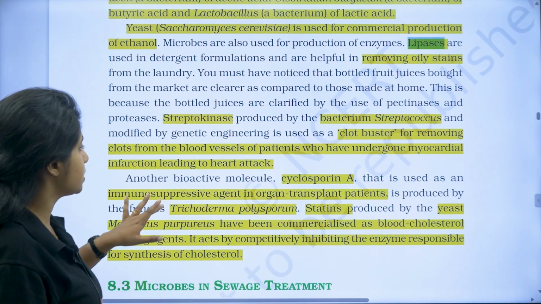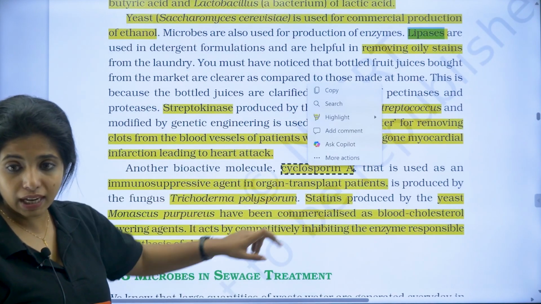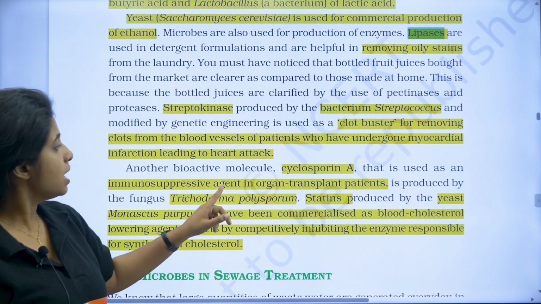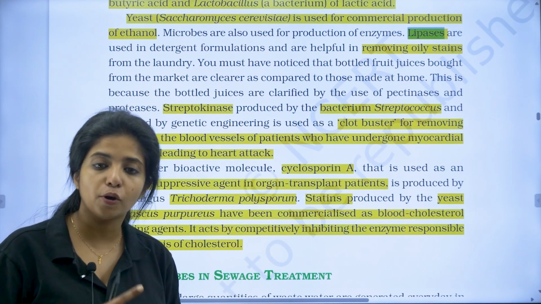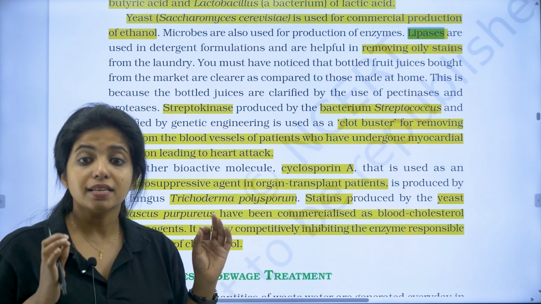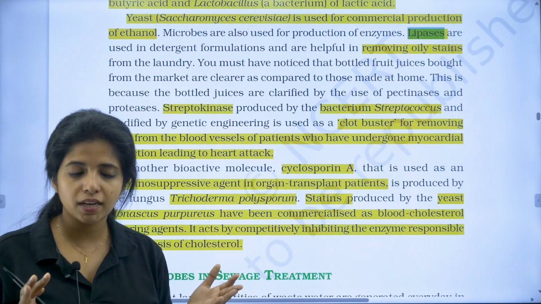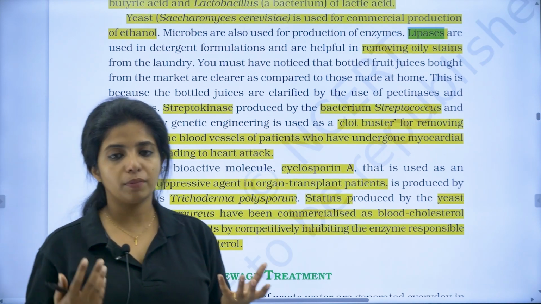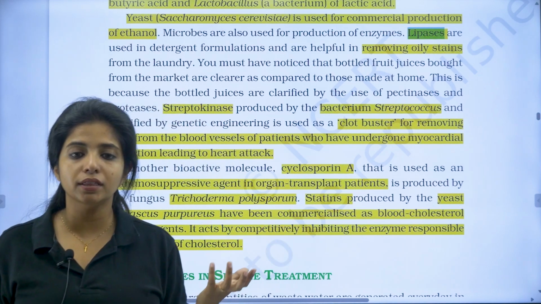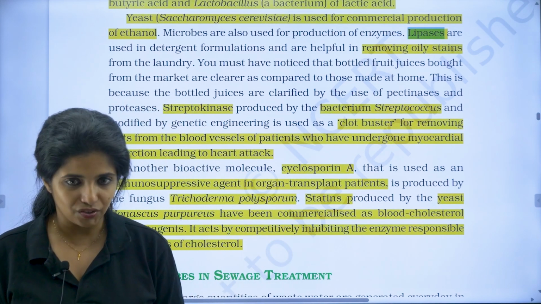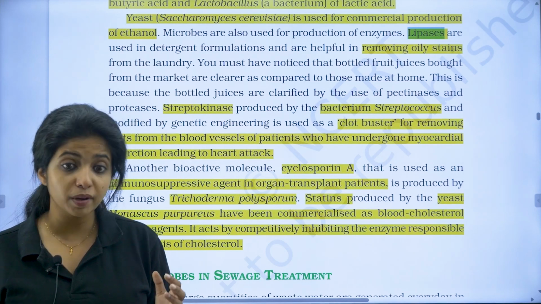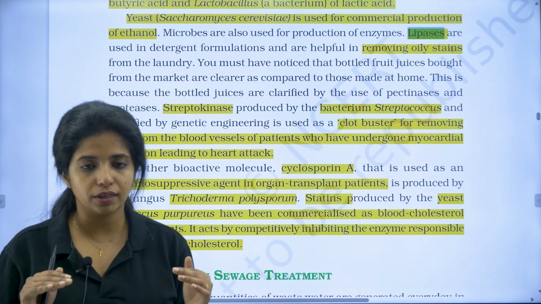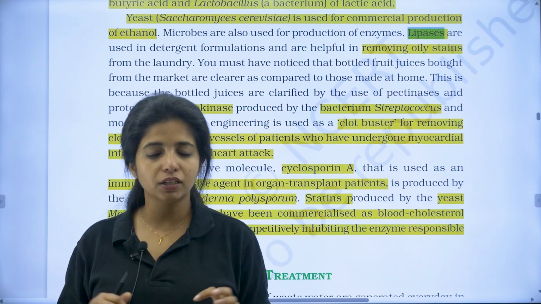Now the next product is cyclosporin A. Cyclosporin A, my dear children, is produced by Trichoderma polysporum. This is again a fungus. Trichoderma polysporum is a fungus that produces cyclosporin A. What is the use of cyclosporin A? For example, you take a kidney from me. In your body, this kidney is a foreign thing. But you need the kidney anyways. So your body should be suppressed a bit, so that it does not fight against my kidney and just kill it off.